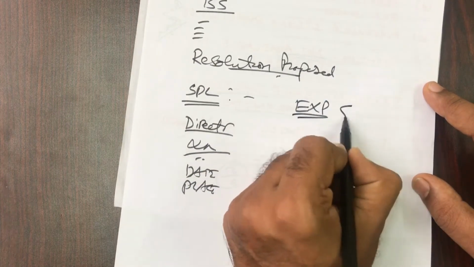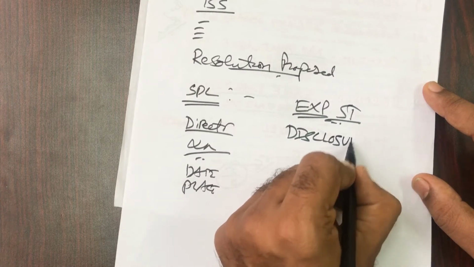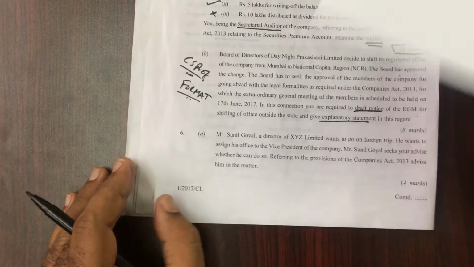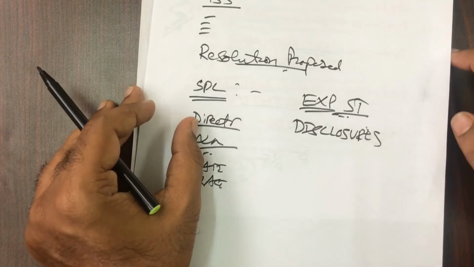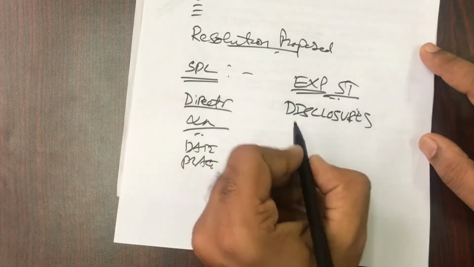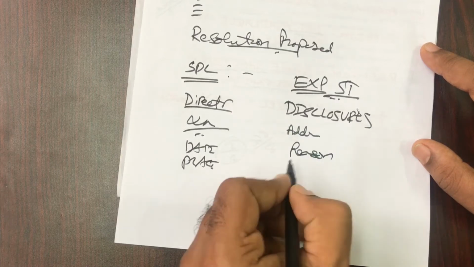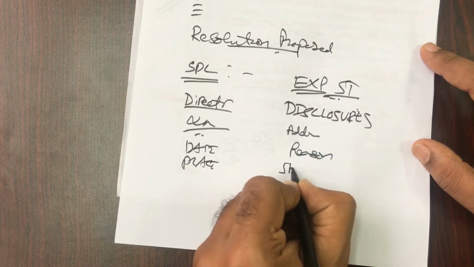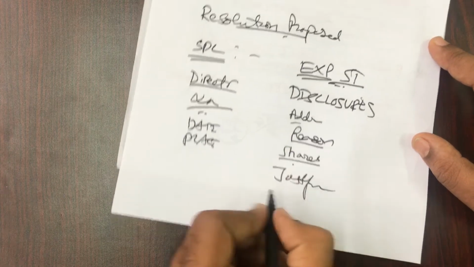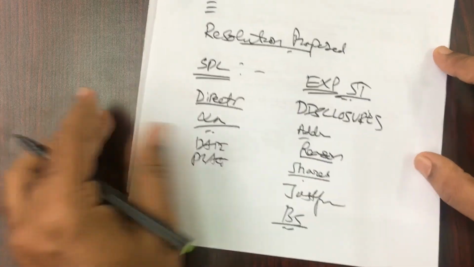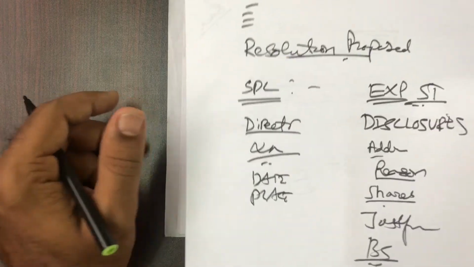In the explanatory statement, it is very easy. You just have to give the different disclosures. So here, what are they asking you? This is directly related to shifting of the office. So there, even if you have not studied, generally from one state to another, what all you have to ask, like you can say the address, then the reason for the shifting, then how many shareholders are in favor of it. So such kind of reason, then justification for the shifting, then how will it affect the company's business. So all these kind of things you can write even if you have not studied, just by using your common sense.